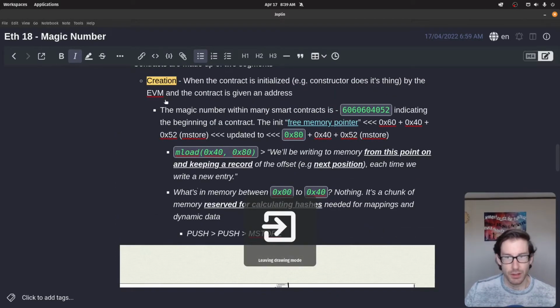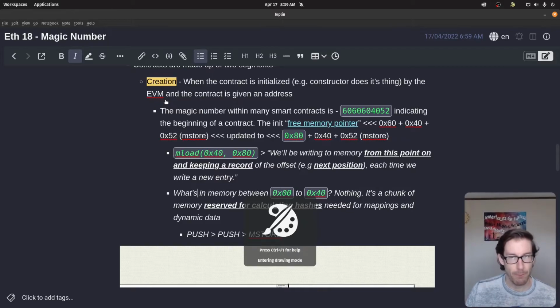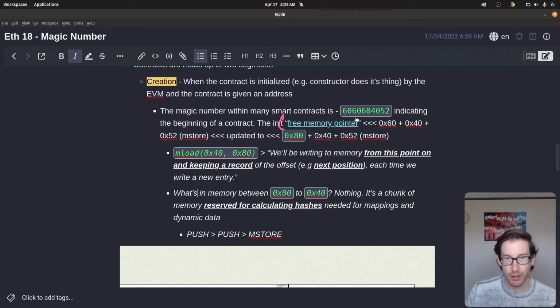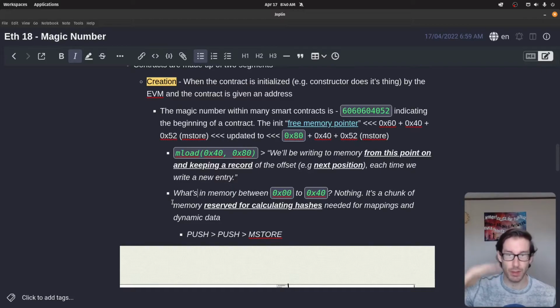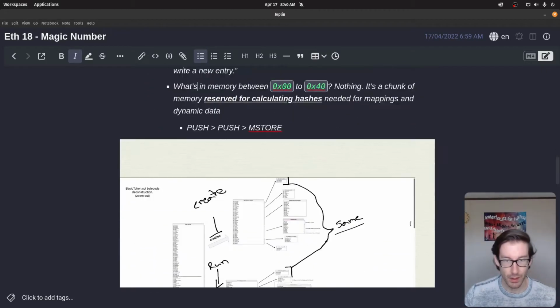One thing that you'll see for most of the free memory pointer segments, like the first part of the magic number, is a pattern here. You're going to see a push, another push, and then a store, which is exactly what you saw here. You're going to get a push for the 80, a push for the 40, and then a store for the MSTORE. That's the opcode pattern that you'll see frequently with the magic number in the beginnings of most smart contracts.